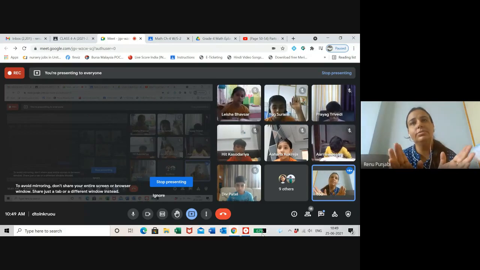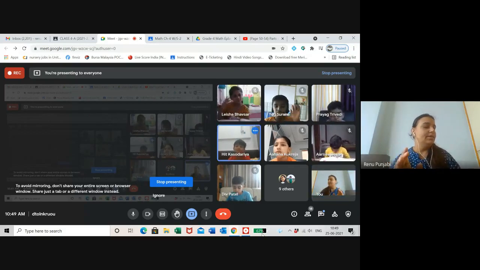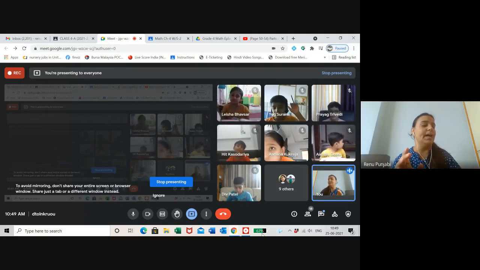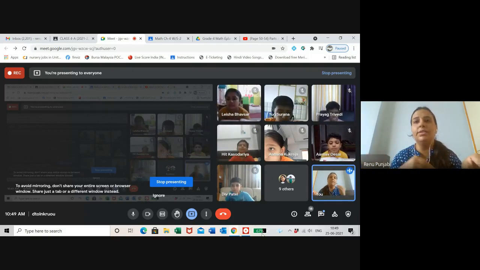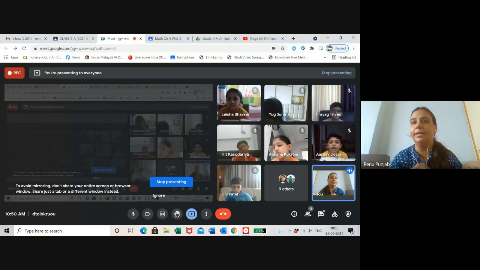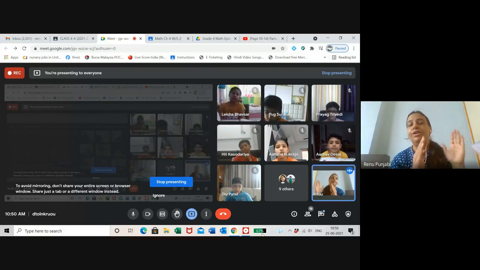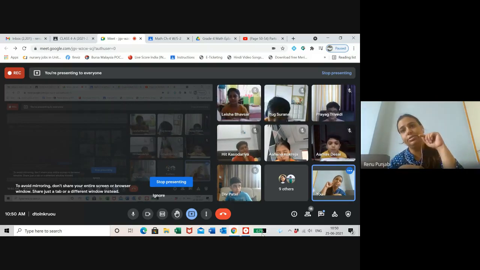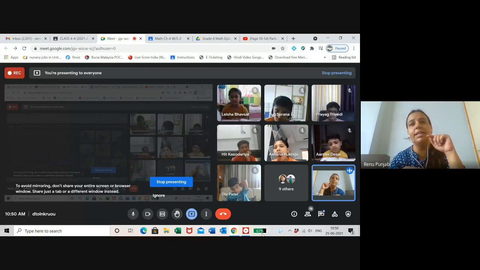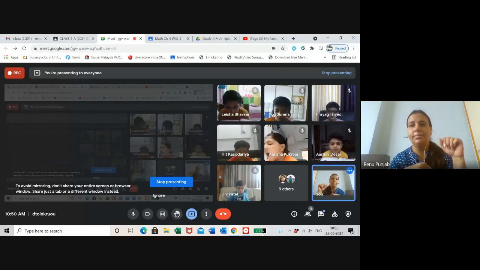Same here. Could that person pass through the door of your classroom without bending? First, we know that that person's height is 272 centimeter. But if we know the height of that person, we should know the height of the door also. Then only we can say whether he will be able to pass or not.